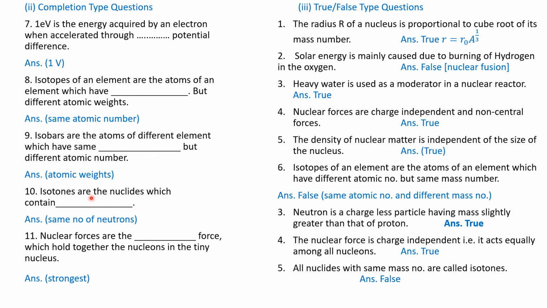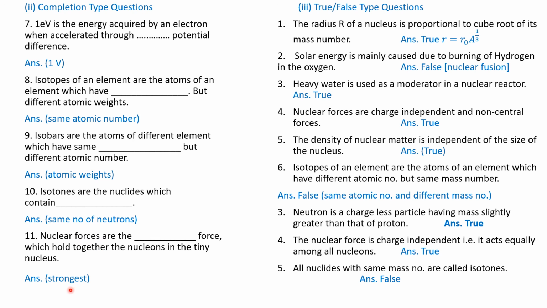And for isotones, the number of neutrons is the same. These three different types you have to remember. What are isotones, isobars and isotopes? Please write and practice it. Question number 11. Nuclear forces are dash force which hold together the neutrons in the tiny nucleus.